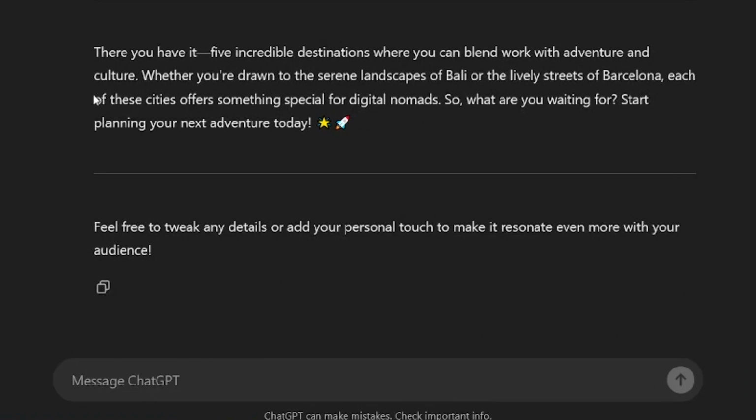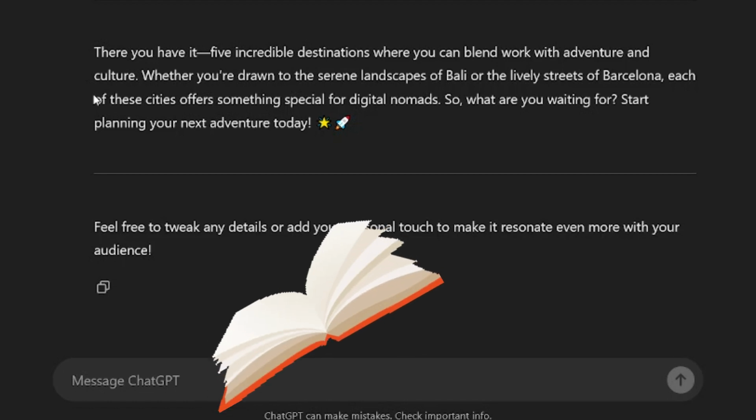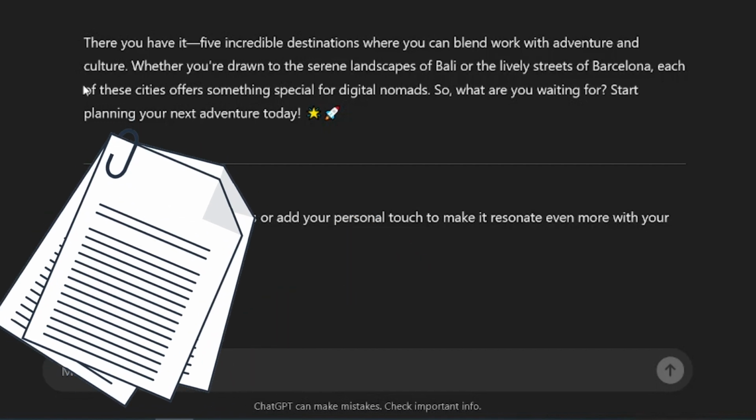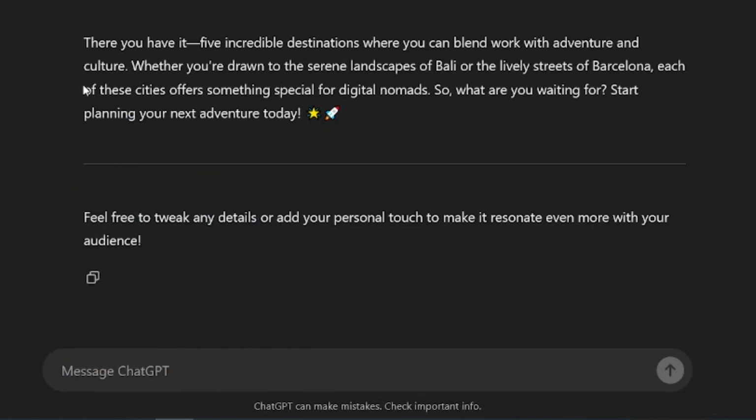Now, finally, we have examples. Providing a sample paragraph or style guide can be incredibly helpful. For example, you could say, here is a paragraph from an article I like. Please write in a similar style. This gives ChatGPT a clear benchmark.